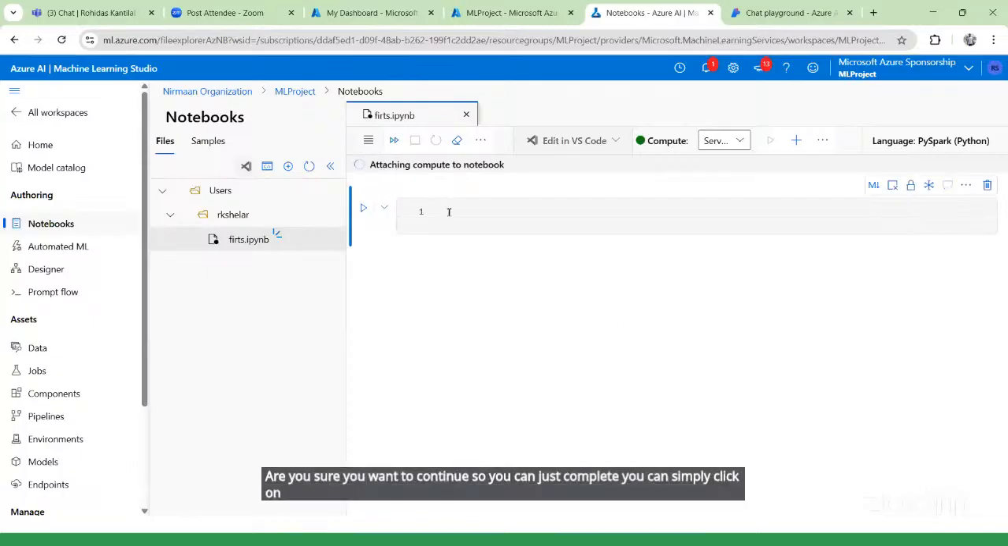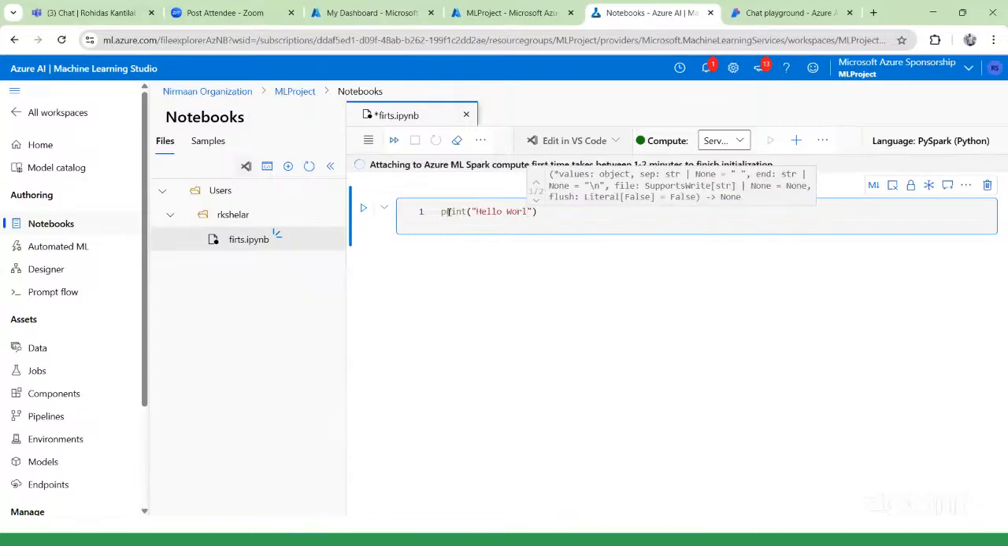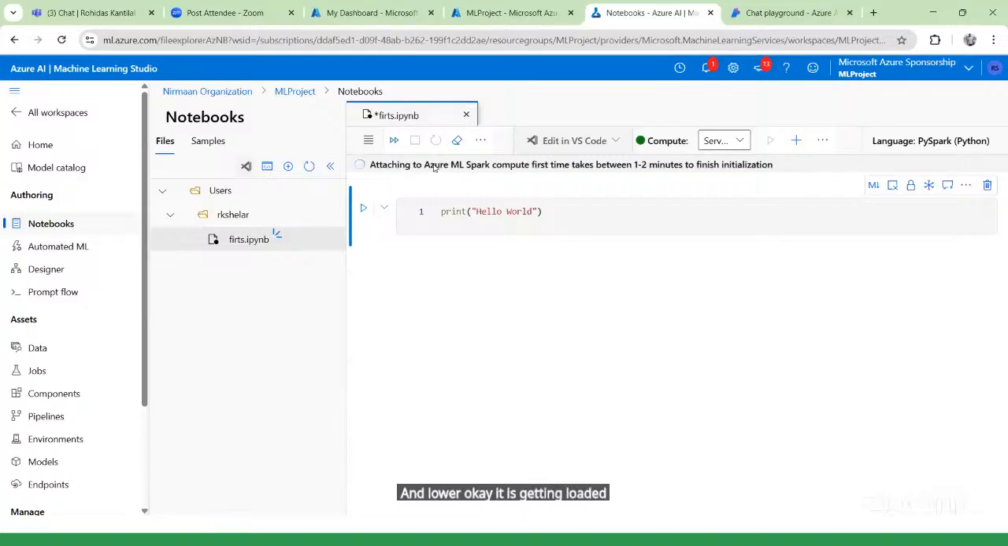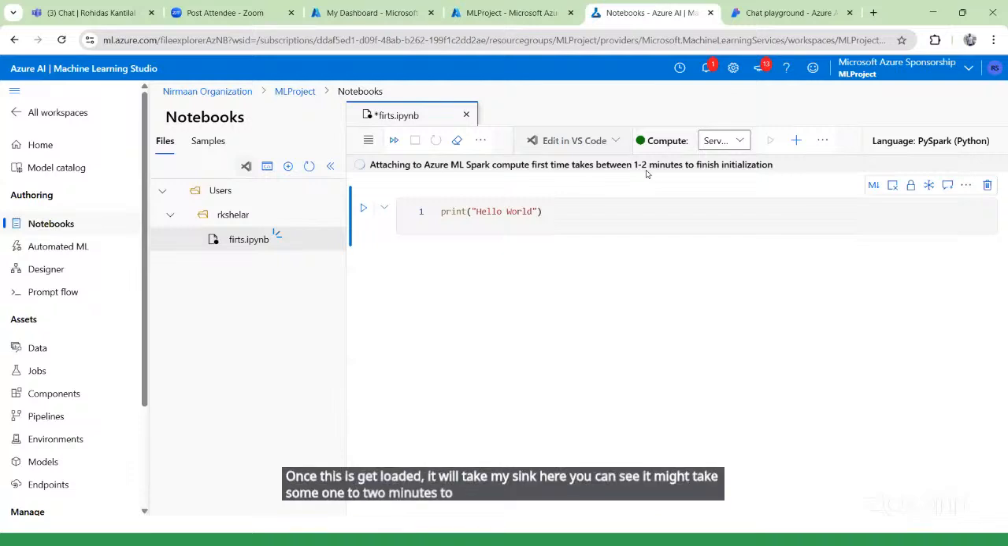Once you click on this, it just got refreshed. So I will again write here hello world. It is getting loaded. Just wait for it. Once this is loaded, it might take some 1 to 2 minutes to finish the finalizations. This configuration happens over here, and once the configuration happens, we can run the file. Still this is getting loaded.